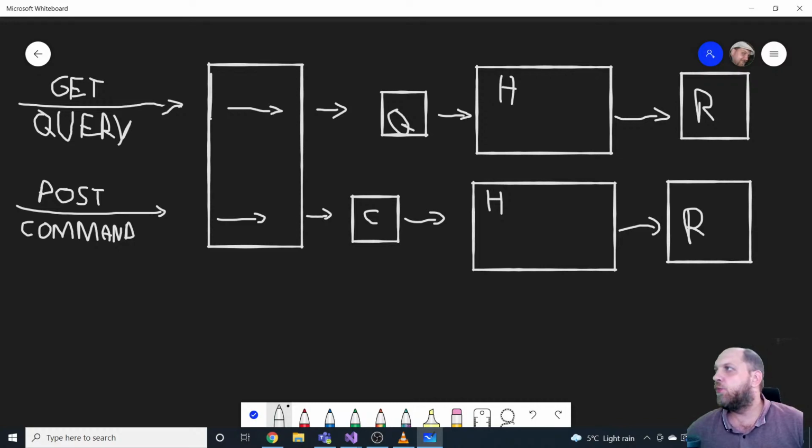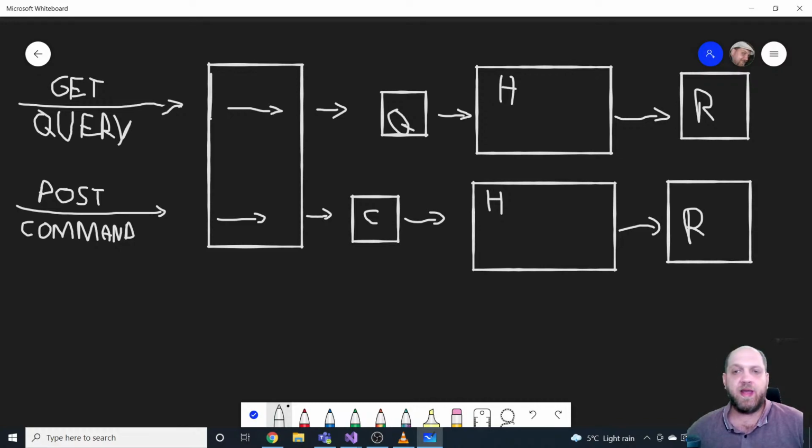Now, there is one thing that we will still have to take into consideration from an ASP.NET Core perspective. When a request comes in, we can construct a query in the controller, but how do we know exactly what handler we need and what services that exact handler needs?